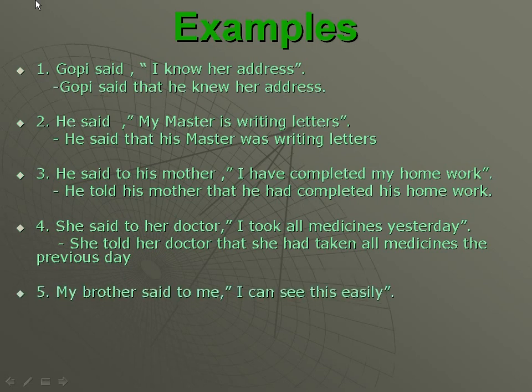See fifth example. My brother said to me, I can see this easily. Then answer is here. My brother told me that he could see that easily. He could see that easily.